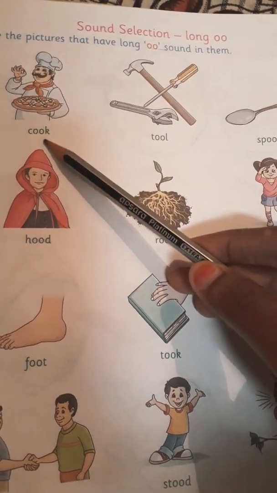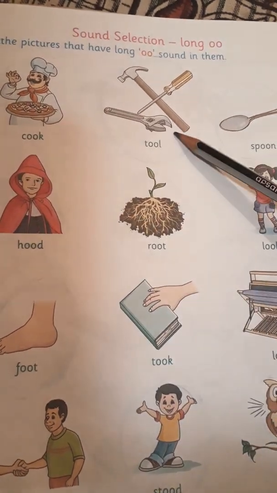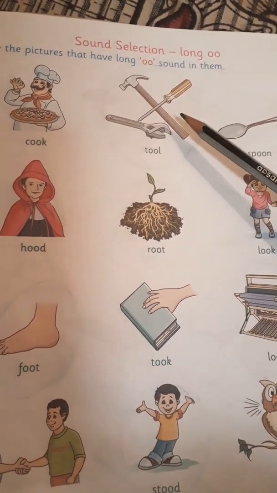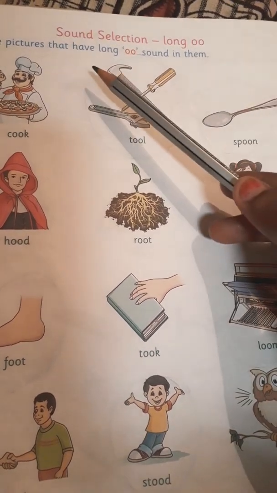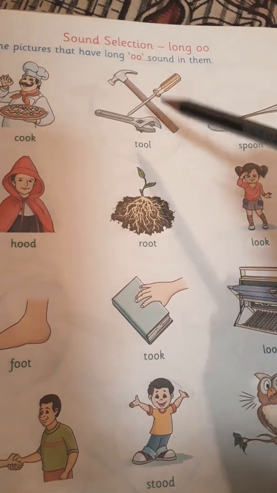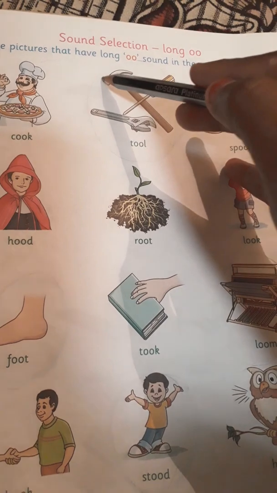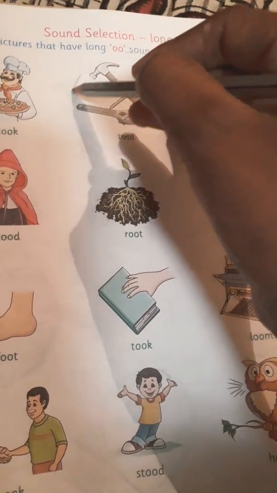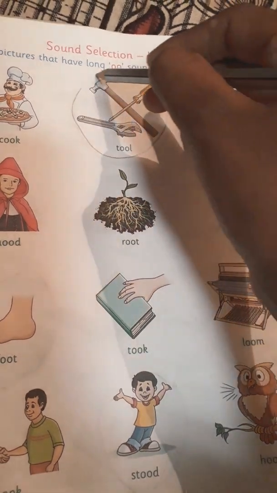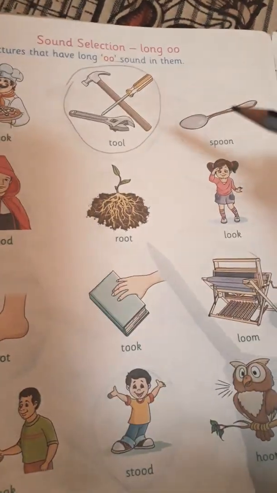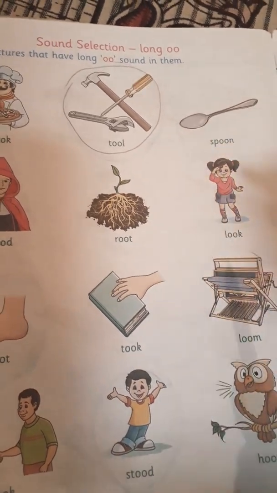See, the first one, cook. Okay, the next one, tool. That is called having the long O sound. Long O sound word. You have to circle on the picture. Identify the long O sound word.